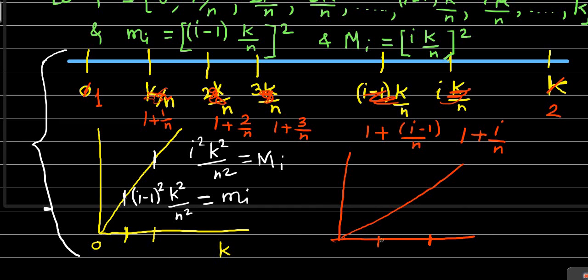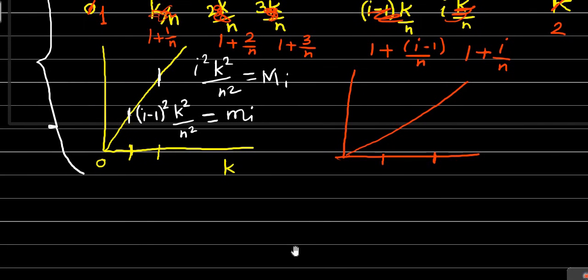So the infimum of the function in the ith subinterval, delta x i, will be at this point, as this is an increasing function, and at this point the value of the function is given by the formula of the function. In place of x you have to put this value to get the small mi, that is the infimum, and to get the supremum you have to put 1 plus i by n in place of x to get the capital Mi, that is the supremum of the function in the ith subinterval. Okay, so what will be the supremum and infimum of the function in the ith subinterval?